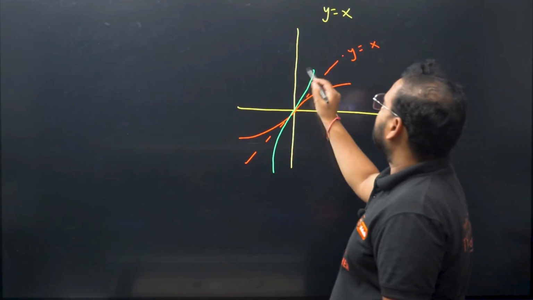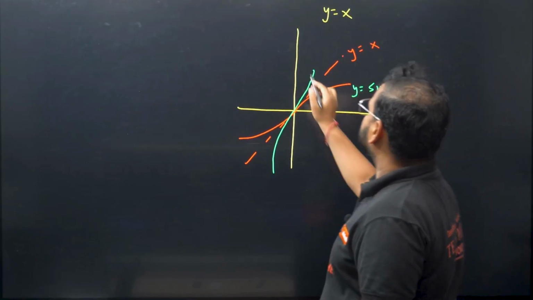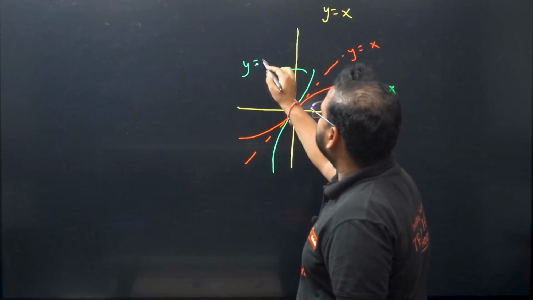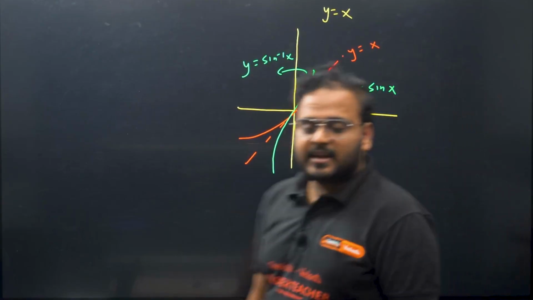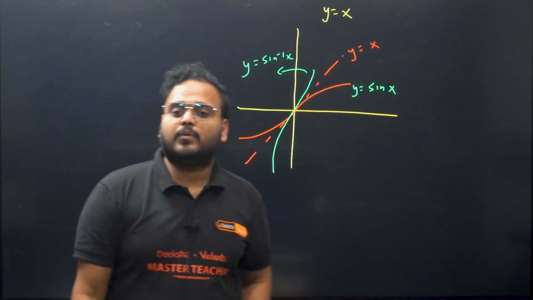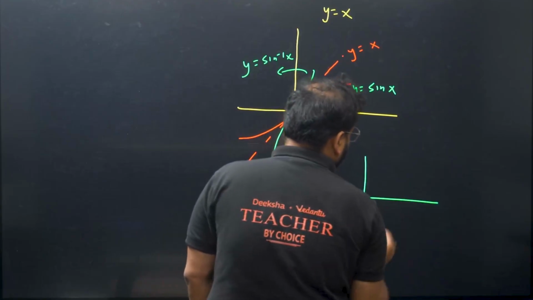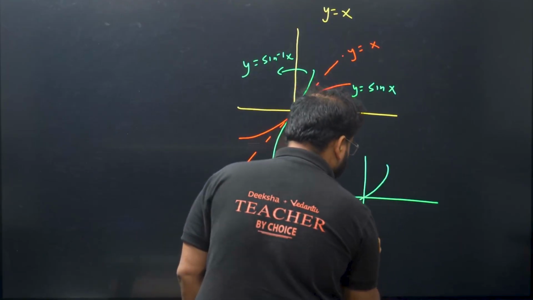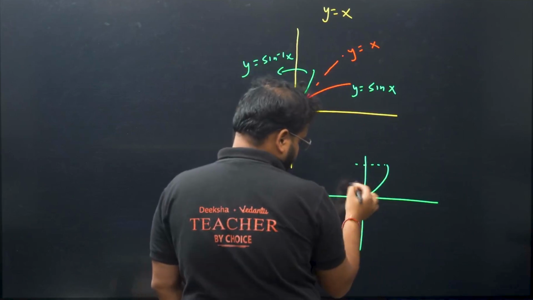Please check. So this green represents your y equal to sin x, and this represents your y equal to sin inverse of x. So y equal to sin inverse of x is the mirror image of the curve y equal to sin x about the line y equal to x. If I draw the graph finally, your graph looks like this. This point is output, right?